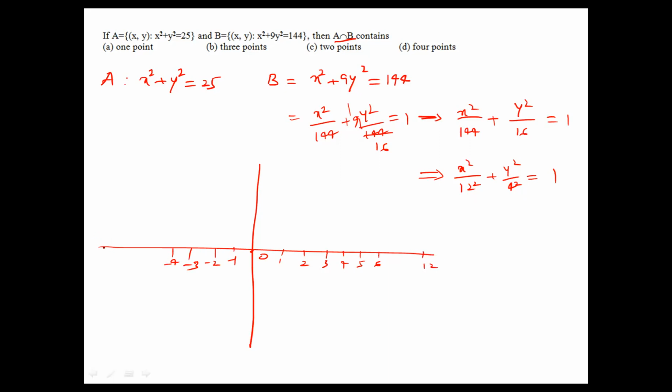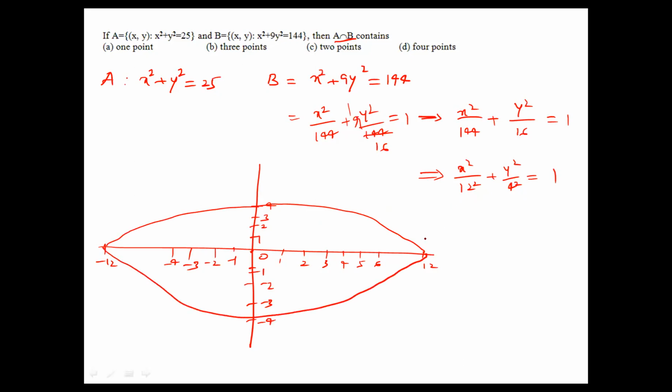You can take 12 here, also minus 12. Now what is the b value here? 4 it is: 1, 2, 3, 4, and here minus 1, minus 2, minus 3, minus 4. So there is an ellipse. This is the equation of the ellipse.